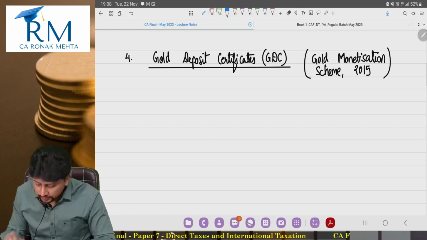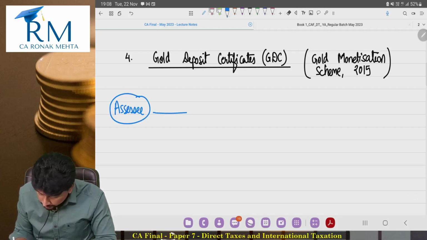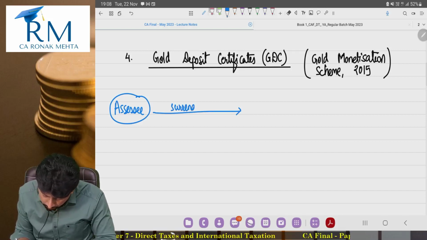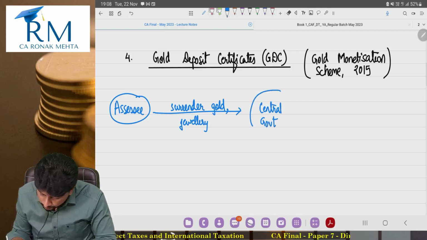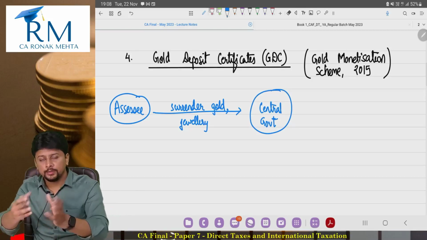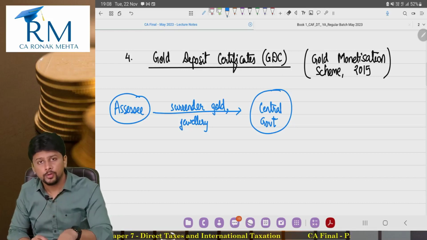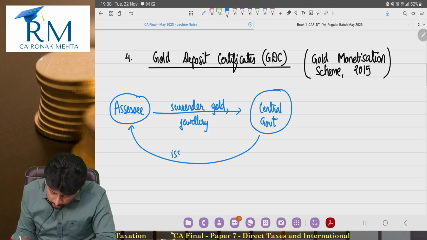Government of India came out with this gold deposit certificate, where what does an assessee have to do? An assessee will surrender his gold, he will surrender his jewelry to the central government. Central government gave out this job to banks. Bank would accept your gold. If you give jewelry, they would melt the jewelry and find out how much pure gold is there in that jewelry, and central government will give it to you in writing, issue a gold deposit certificate to you.